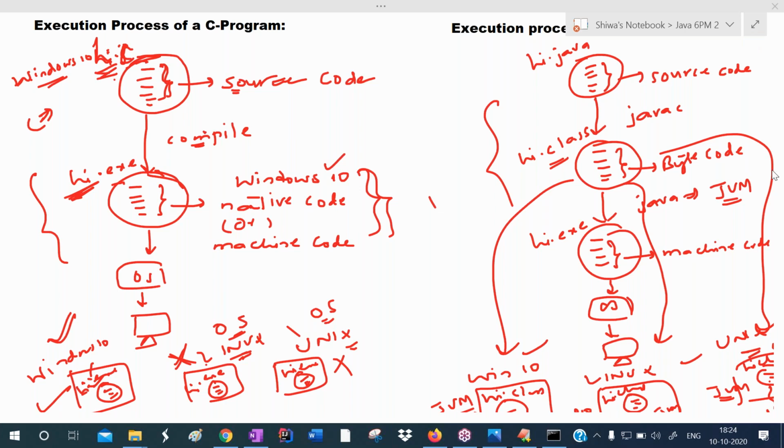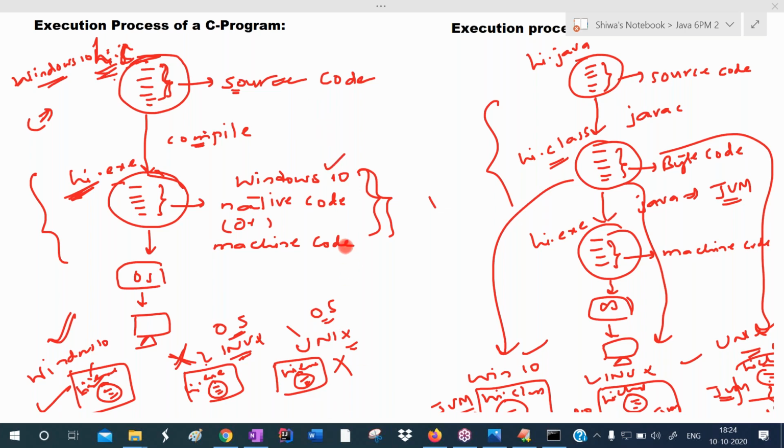So with this we can understand that the C program depends on the operating system. This exe file contains machine code which can be understood by the operating system. So this C application depends on the operating system. In the same operating system you can run it; in a different operating system you cannot run it.